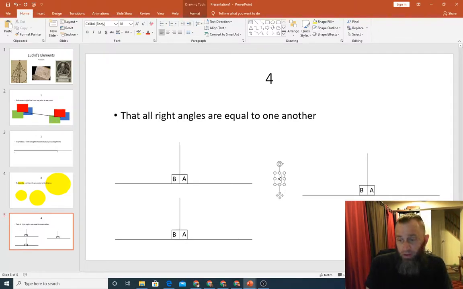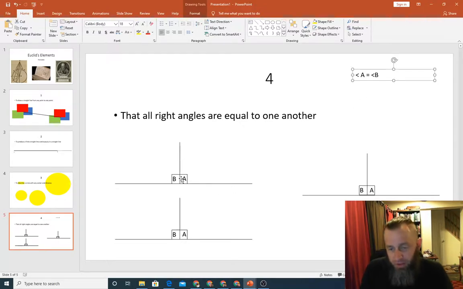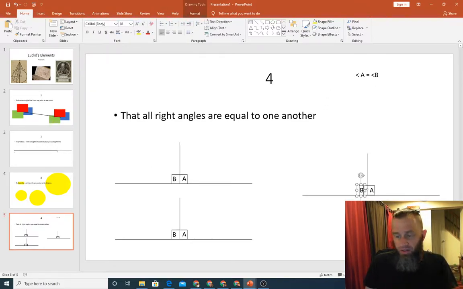Let's see if I can get that in here. Angle A is equal to angle B. All right, so we know that, and that's what makes them right angles, because angle A is equal to angle B, and these lines are perpendicular. But that also means that, according to Euclid, let's put some values in here, new angle letters. There you go.